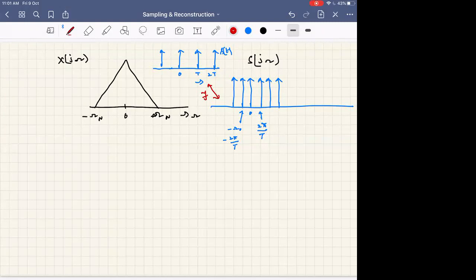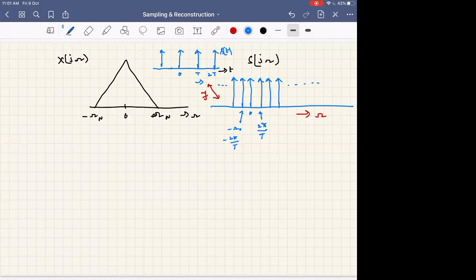But what is the extent here? It goes from minus infinity to infinity, so you have samples that keep going.